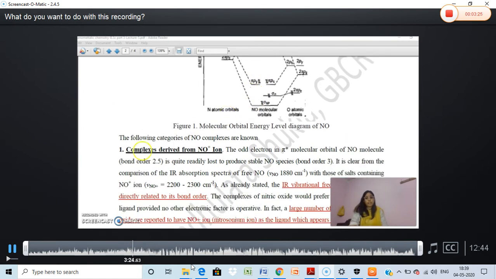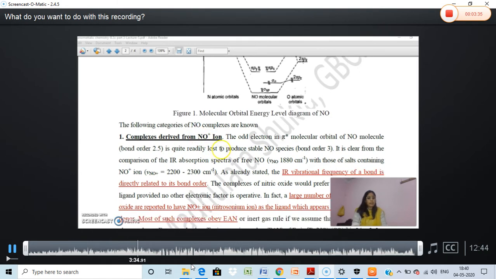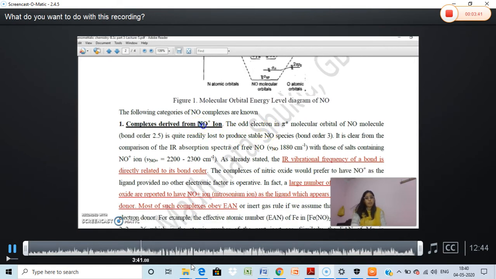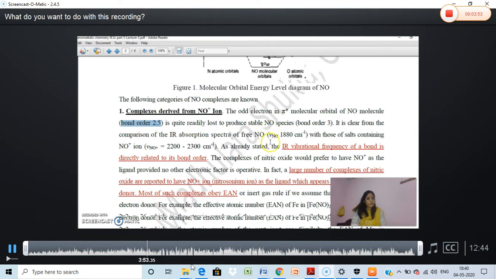There are three types of complexes formed with NO. One is the complex derived from NO plus, the nitrosyl cation, then the neutral one, and then NO minus. When it is in the form of NO plus, the odd electron of the pi star molecular orbital of the NO molecule is lost, and the bond order is 3.